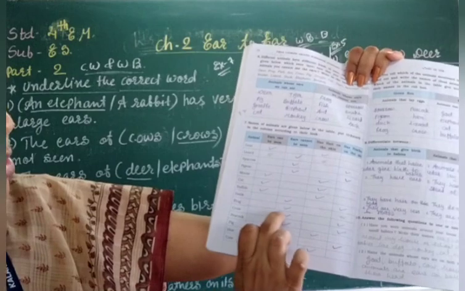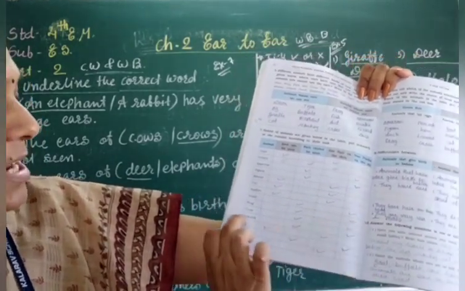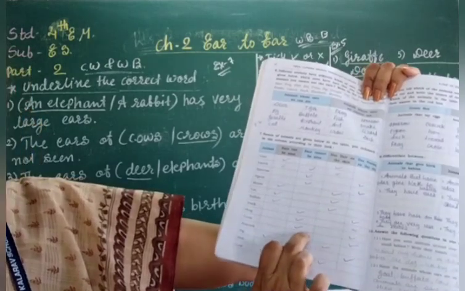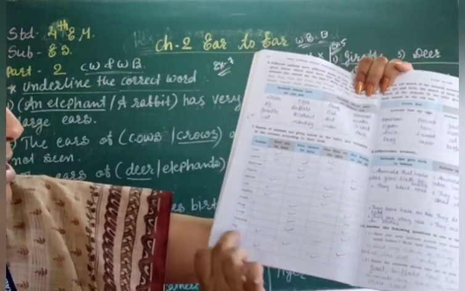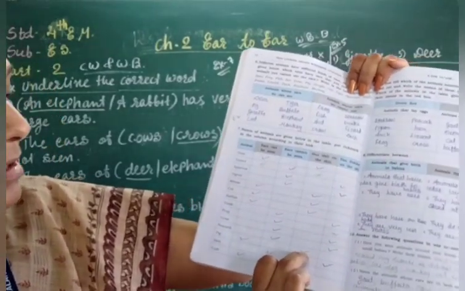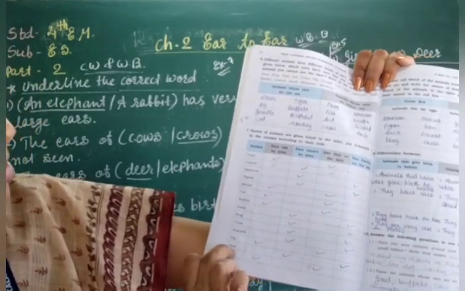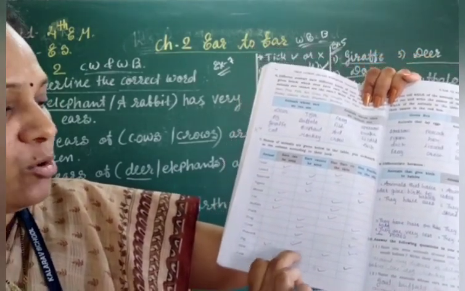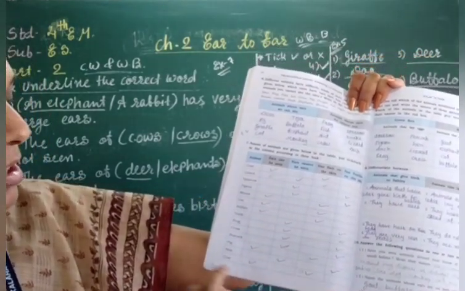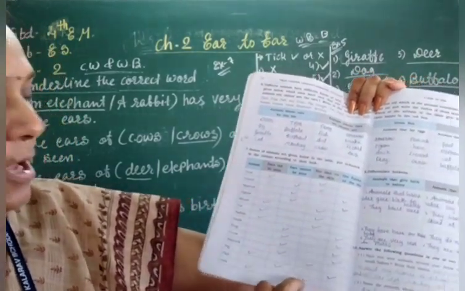Now crow, we cannot see the ear, and the feather on the body. Right? Peacock, we cannot see the ears, and feather on the body. Pig has the ears and hair also. Right? So we have to tick on both columns. Now hen, we don't see the ear, and feather on the body. Cow has the ear and hair on the body.